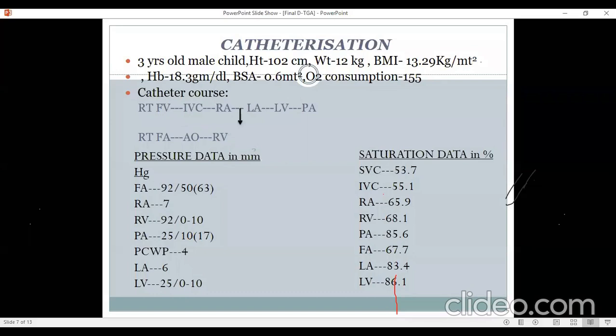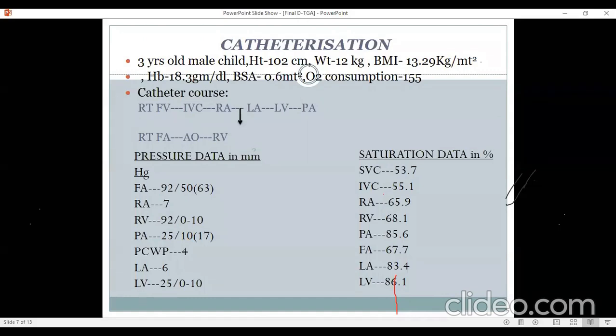And LV pressure is almost 1/4 of the RV pressure, which is very, very low to think about doing an arterial switch operation in this particular case. So this data is quite consistent with TGA intact ventricular septum, because the VSD, if it is there, is going to be very small, because you have a significant difference of pressure between RV and LV.